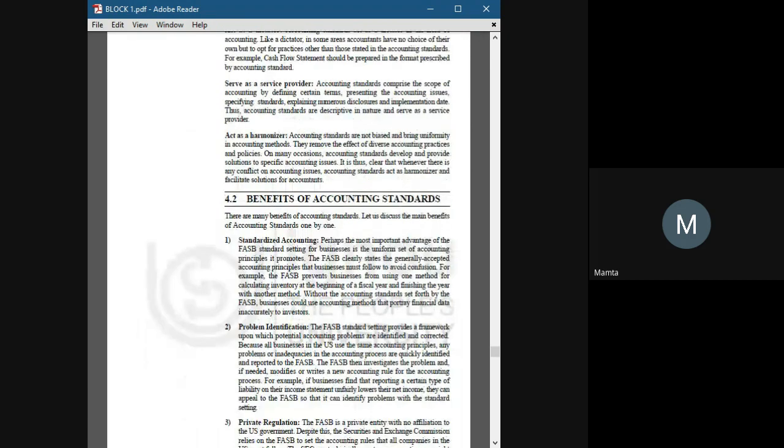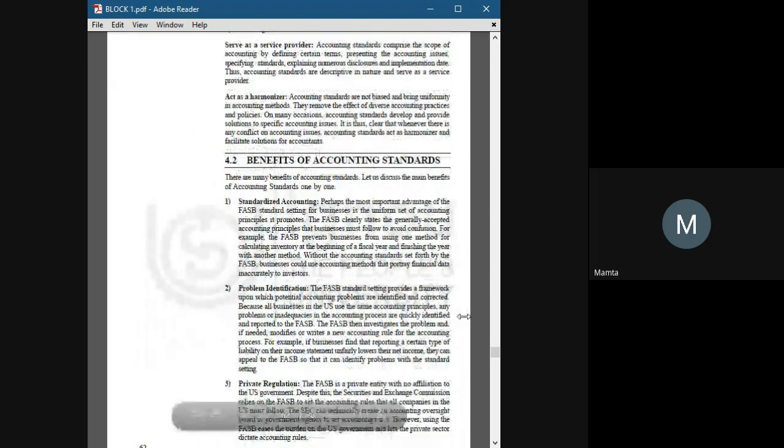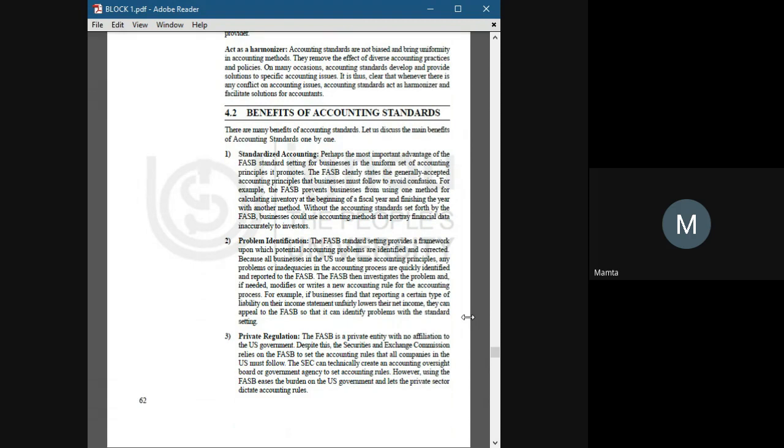What are the benefits of accounting standards? Uniformity is a benefit of accounting standards. And it prevents fraud and accounting manipulation. How can it prevent fraud and accounting manipulation? Anyone want to try? How can accounting standards prevent fraud and accounting manipulation?